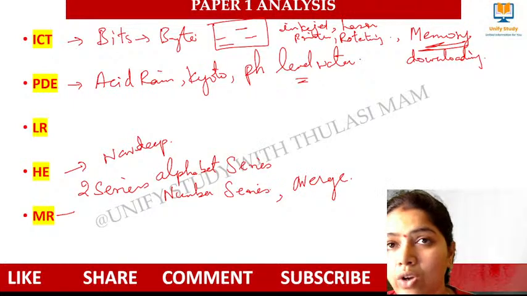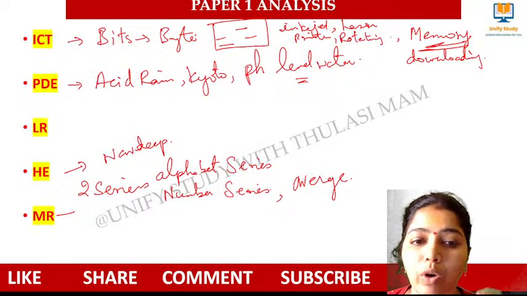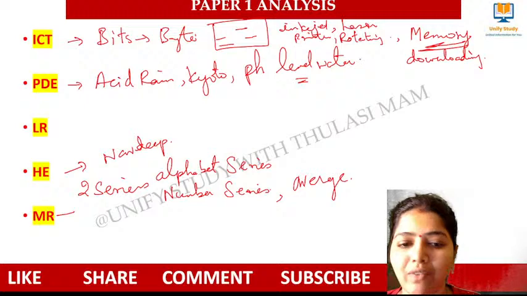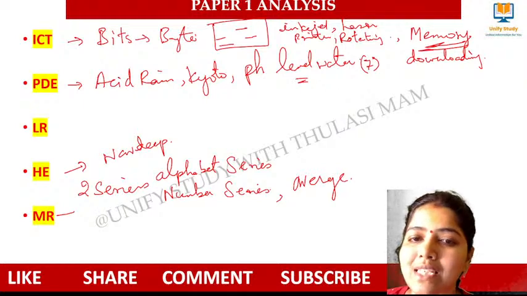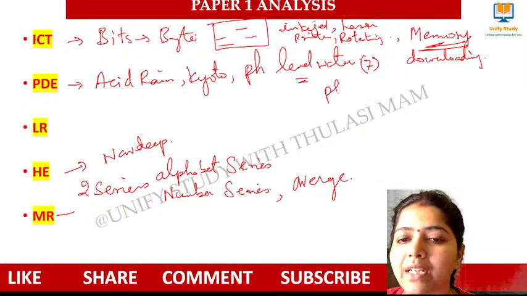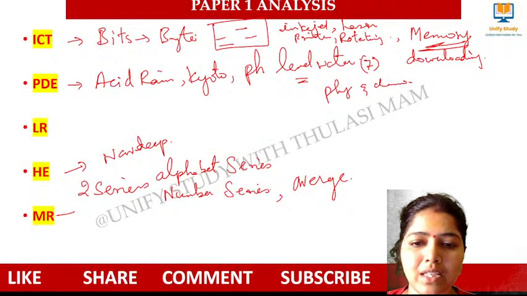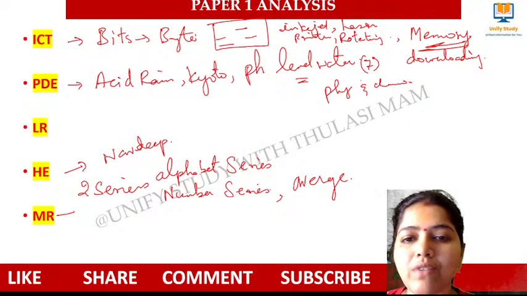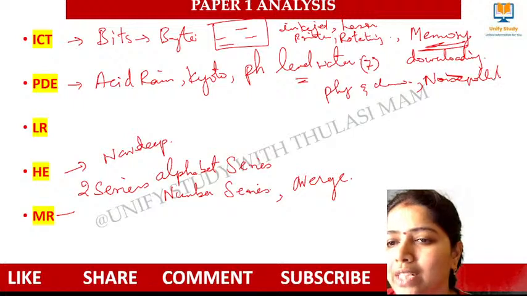So yesterday also they asked a question from water pollution, and today also they asked a question from water pollution, water pH level. Yes, the pH level in drinking water is 7. We have to know acidic, alkaline, the physical parameters, and the chemical parameters that we have discussed, just have it in your mind. Okay, yes. And they also asked a question from noise pollution. One question from noise pollution has come.